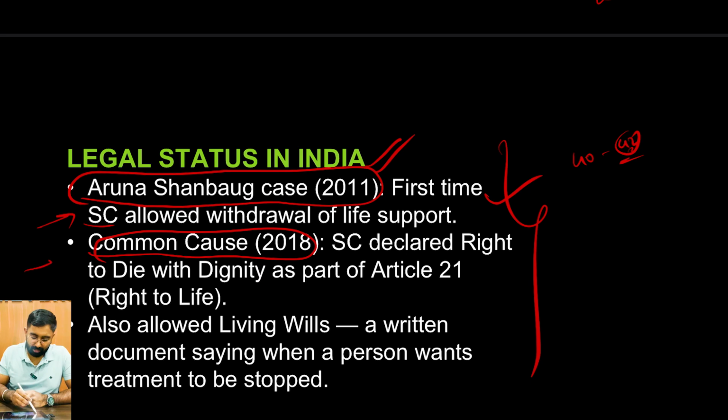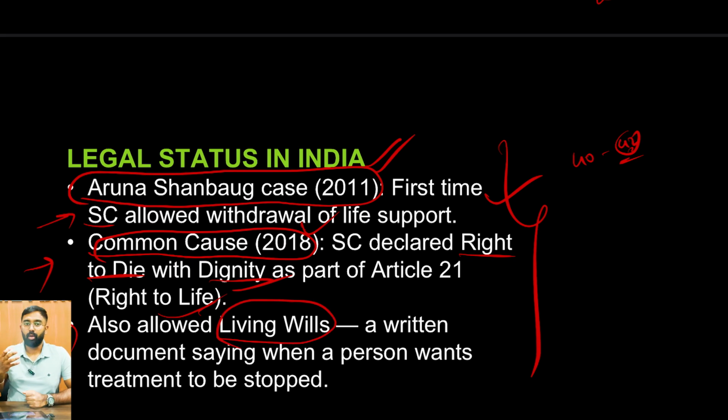The second instance was Common Cause in the year 2018, where the Supreme Court once again reiterated that the right to die with dignity is a part of Article 21, right to life. And it also allowed living wills.